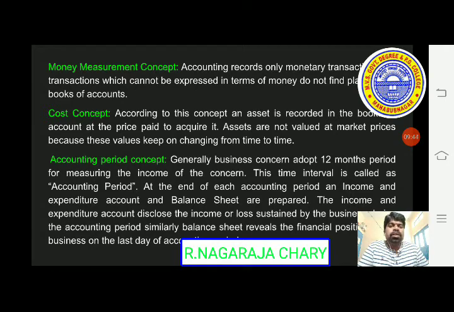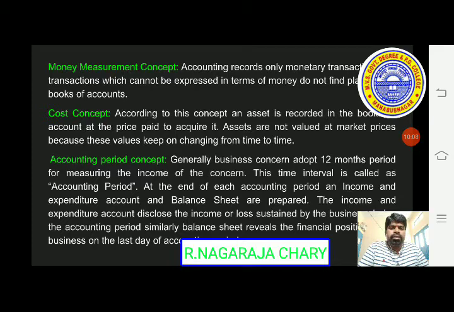That is the money measurement concept. Of course, in business we may have numerous transactions every day. Of those, whatever transactions we can measure in terms of money are to be recorded in the books of accounts.